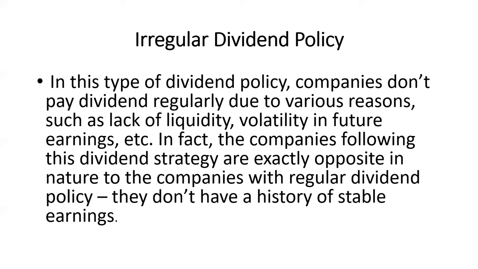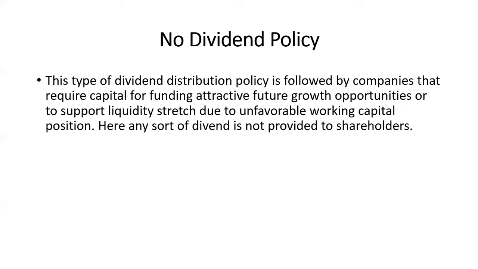The goodwill of the company using the regular dividend policy will be better as compared to the company using the irregular dividend policy. They don't have a history of stable earnings. Keep this point in mind: the company whose stable earnings are not there uses this type of policy, that is the irregular dividend policy. Then last comes the no dividend policy.